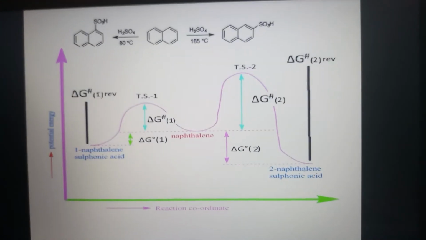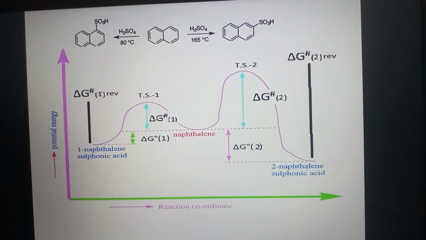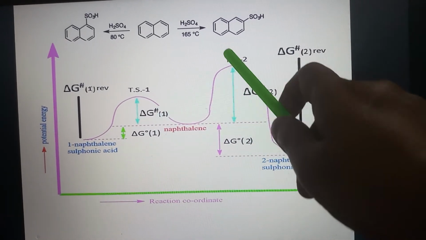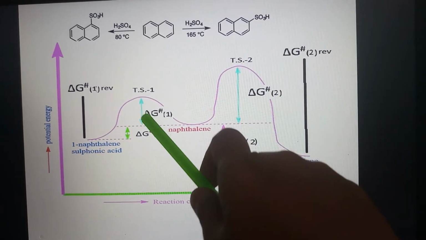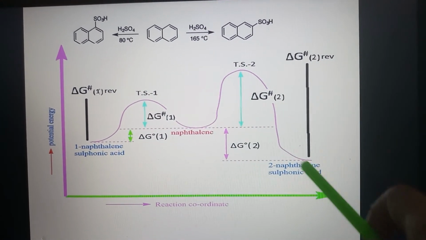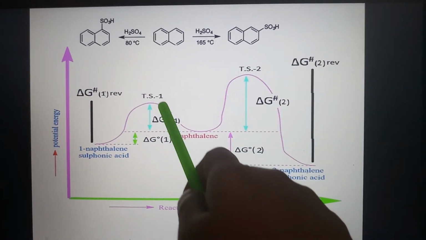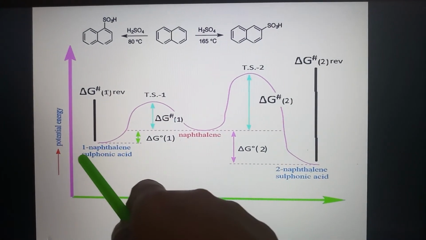Here is the graphical representation. You can see this is of higher activation energy, the formation of the 2-sulfonated product, and this is the activation energy which is lower. So it is the kinetically formed product, 1-sulfonic acid.